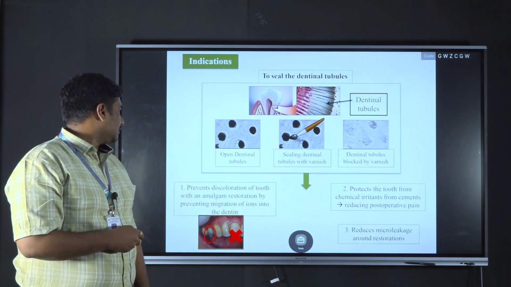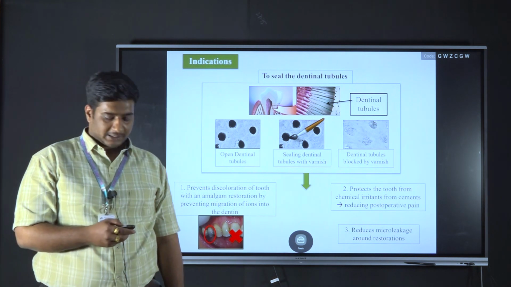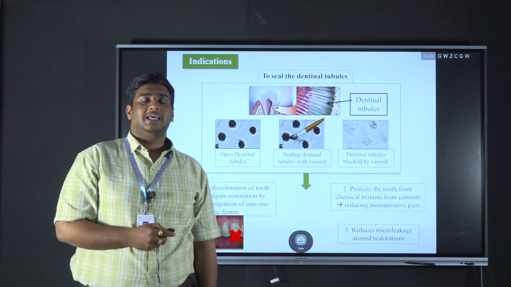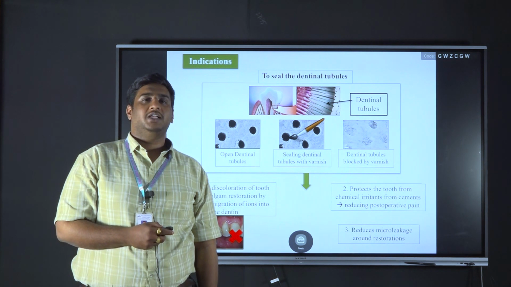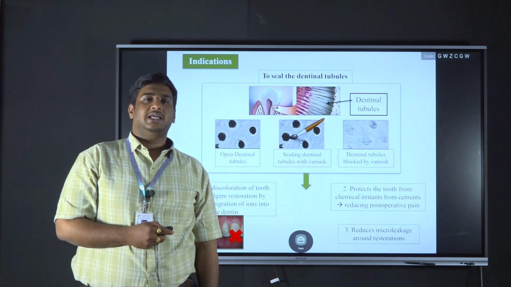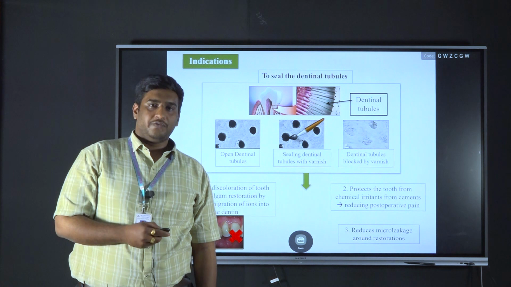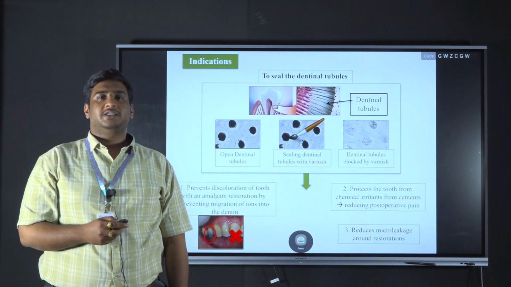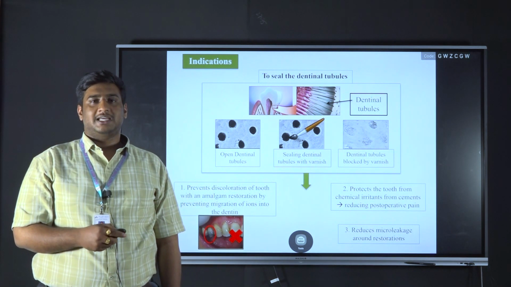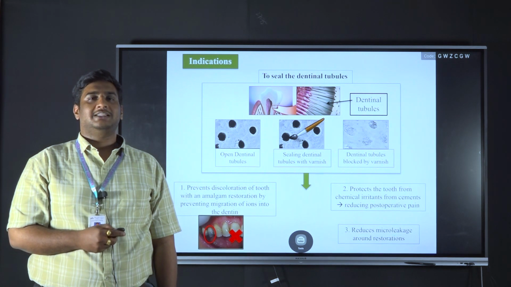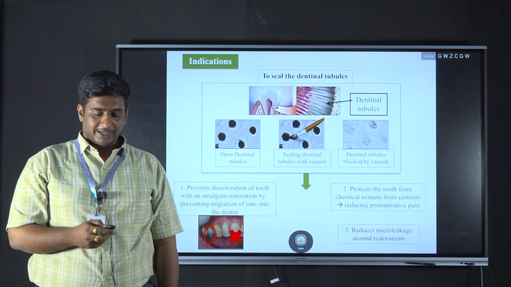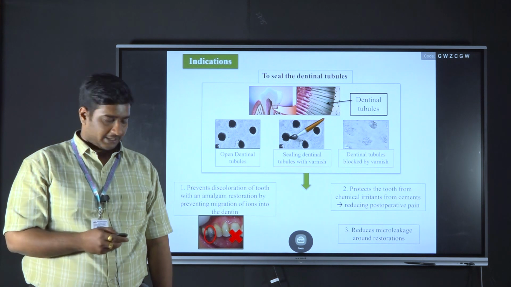And the second one is to prevent the discoloration of the tooth. Especially when you are doing an amalgam restoration, there may be chances of leaching of mercury ions into the dentinal tubules, causing discoloration of the tooth. So if you don't apply the varnish and do the amalgam restoration, there may be chances of discoloration of the tooth. To prevent the discoloration, varnish is applied before the placement of amalgam into the cavity.